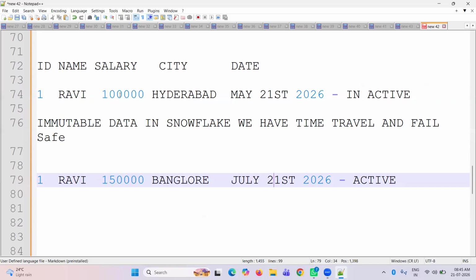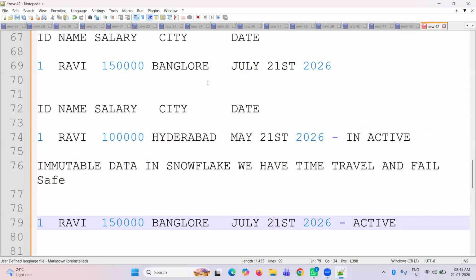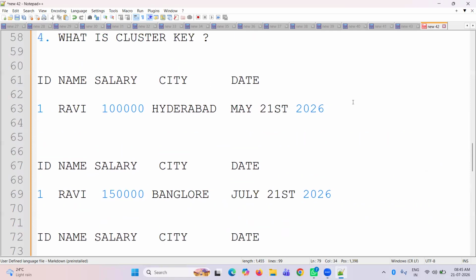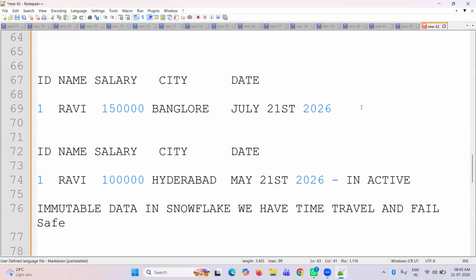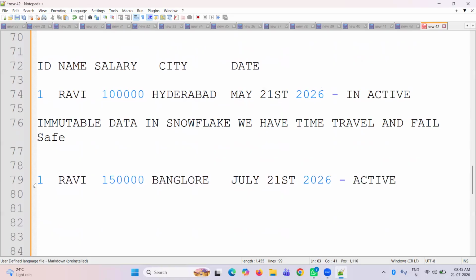You were living in Hyderabad. What was your salary? One lakh. When was your last working day, maybe July 20 or 21st? They go and check everything, like what percentage hike you got. They are going to note those things, right? Previous data. If the data is mutable, this record is going to be dropped, and then we cannot find his details for background verification. But when the data is immutable, we keep the old record inactive and the new updated record active.